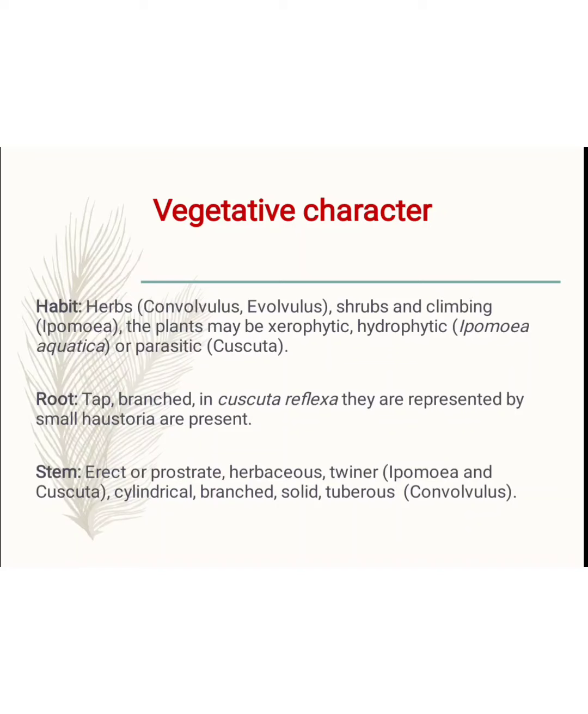It means they are straight or spread on the surface. Then herbaceous, it means evergreen. The twiner in Ipomoea and Cuscuta are climbing plants, so the stem is a twiner structure. Then cylindrical branches are present, solid and tuberous. In some stems, in the lower portion, a tube-like structure is present. The example is the Convolvulus plant.